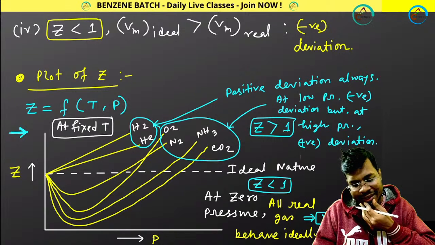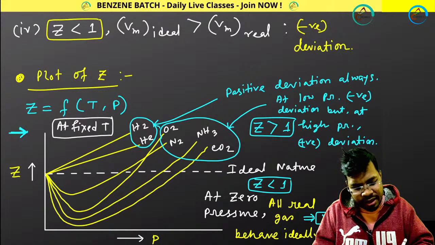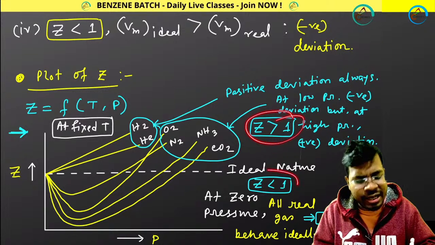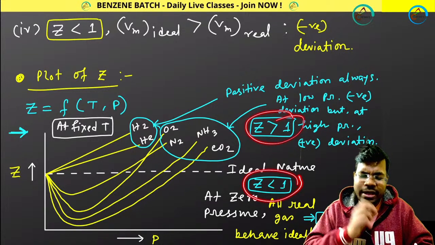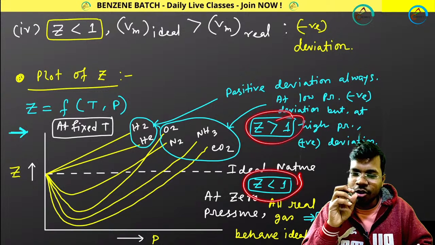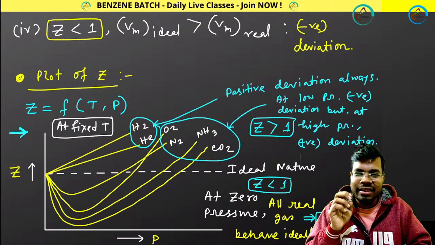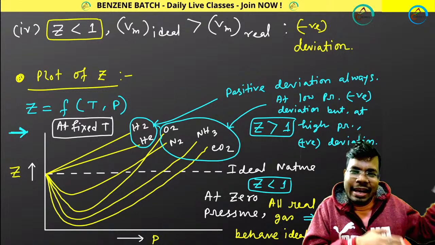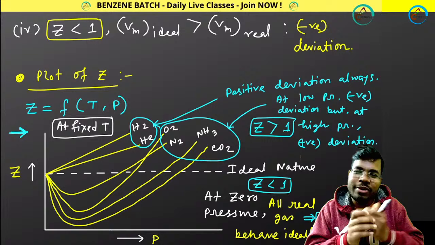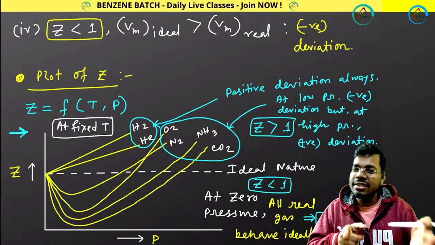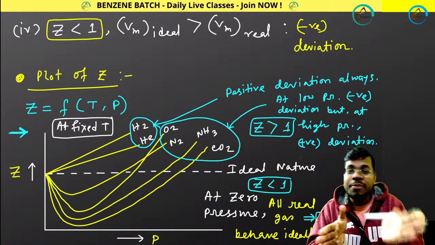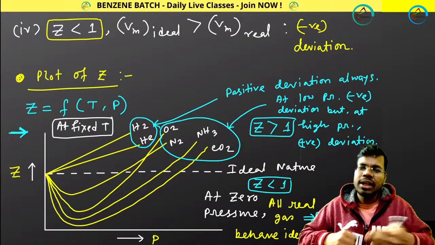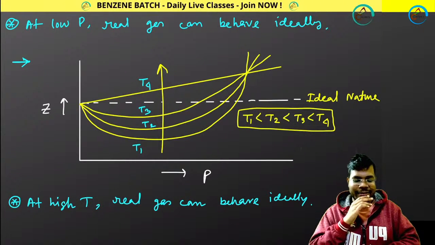I can say one more thing from here: the real gas will either show positive deviation or negative deviation. So can you tell me the condition when gas doesn't show any kind of deviation, or I can say your real gas becomes ideal gas? At what condition will your real gas behave ideally? Anybody? Write down in the comment box.